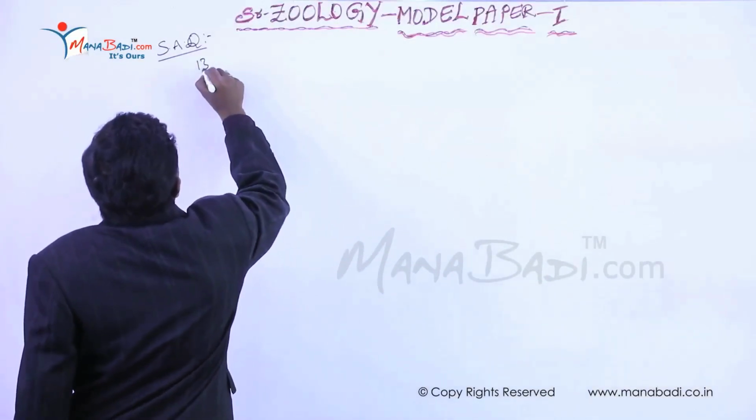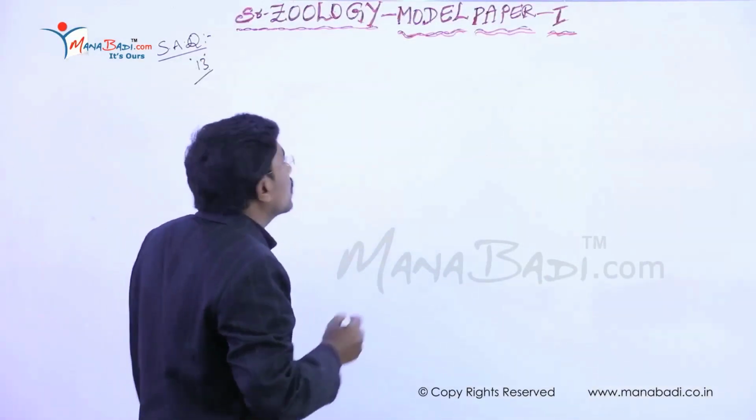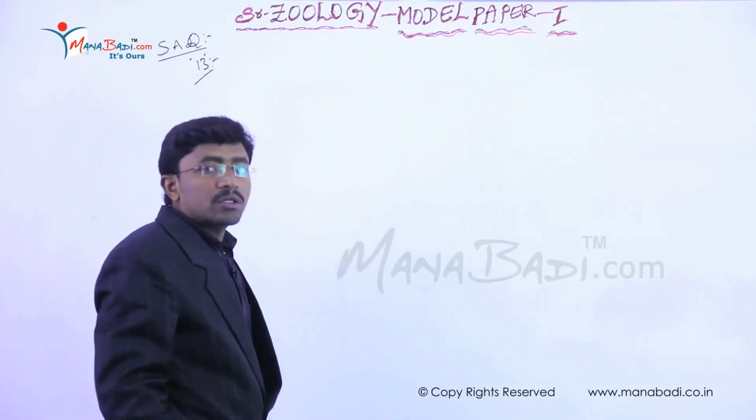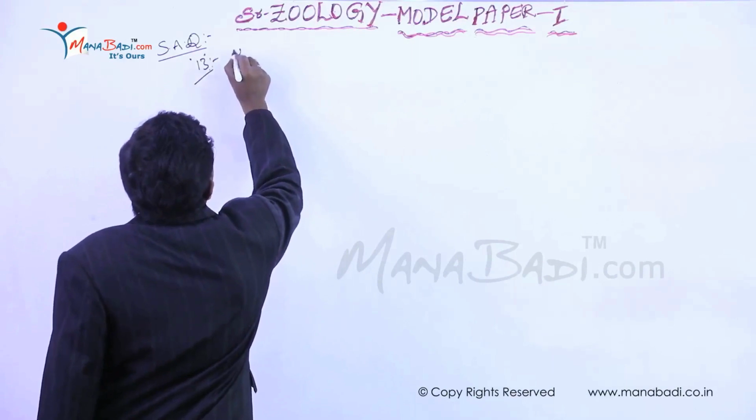Another one is number 13. It is from the immune system. So that is: write short notes on immunoglobulins.